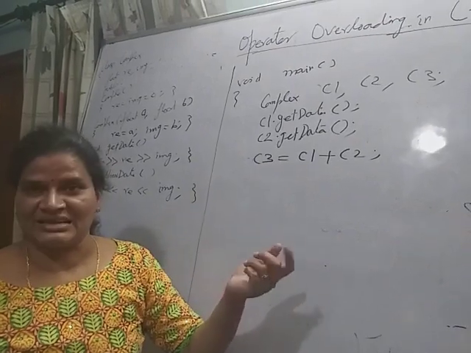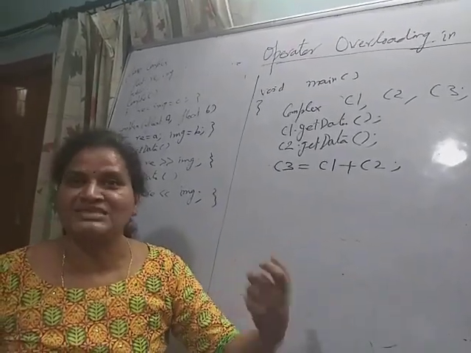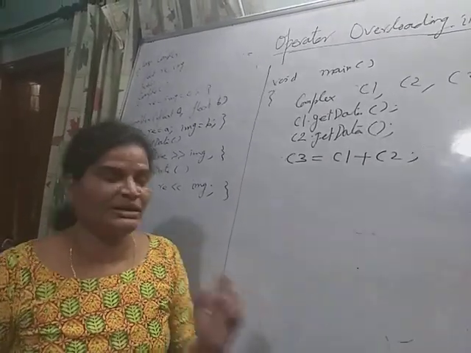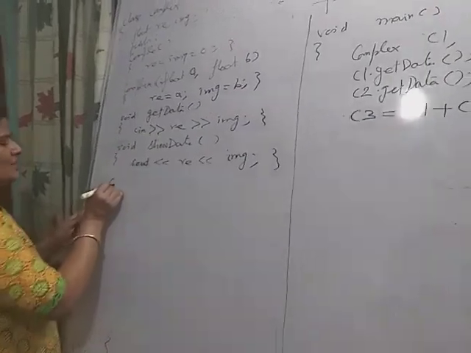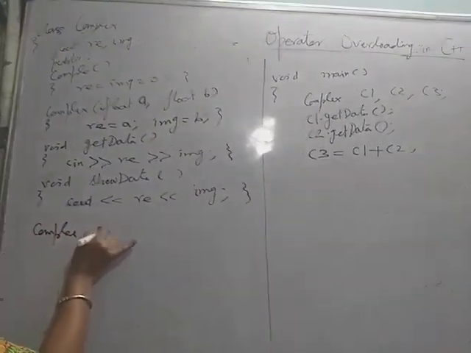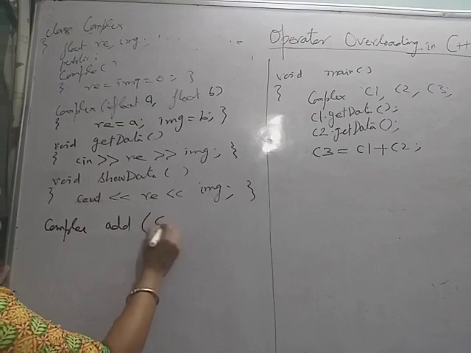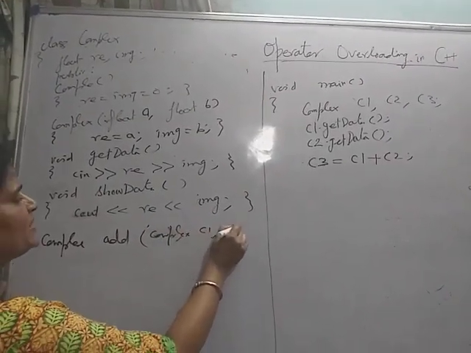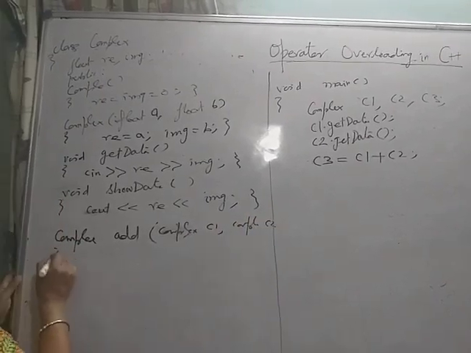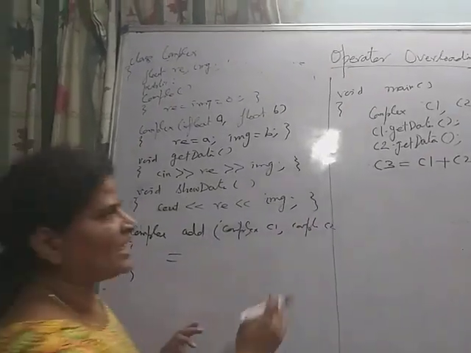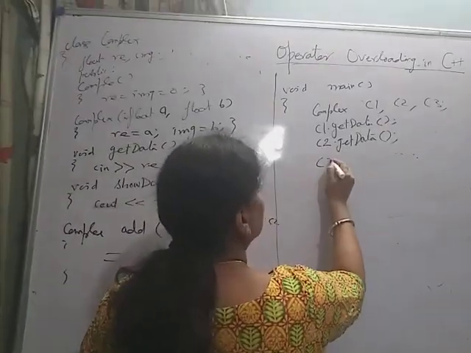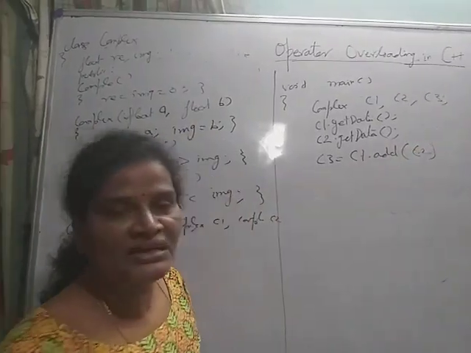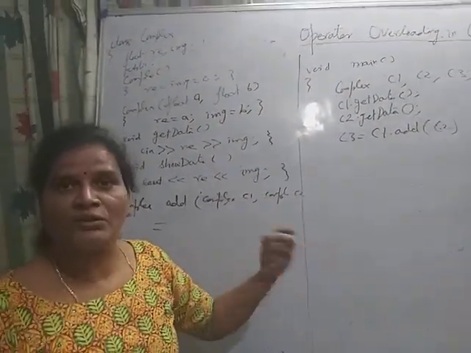Previously, if you wanted to add these two complex numbers, you would have to add one member function in the public part, say Complex add, which takes a parameter Complex C2, and then you write the add part and call it this way: C3 equal to C1.add(C2). This is the story when I am not overloading the plus operator.